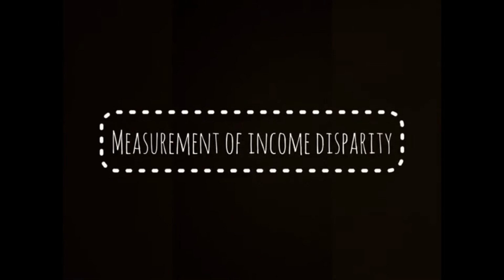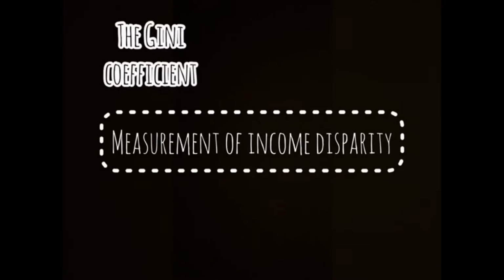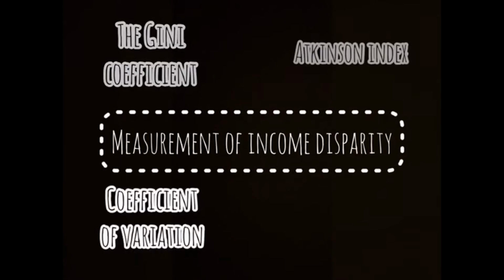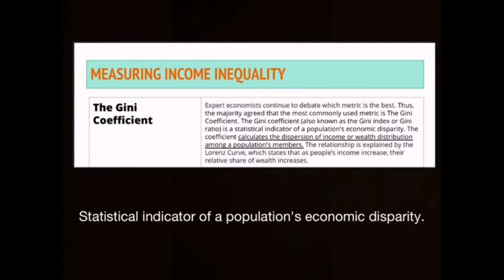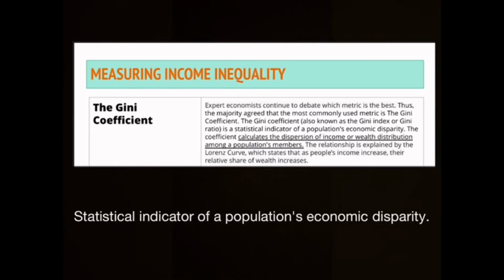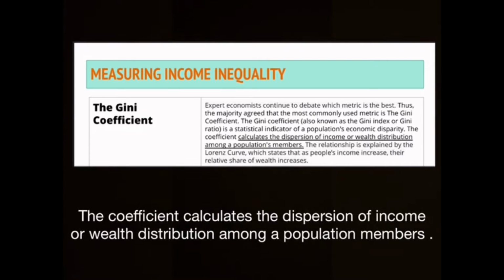Moving on to the measurement. How do we measure the income disparity? Well, there are actually some methods that are used by economists for the measurement. The first one is the Gini coefficient. The Gini coefficient is a statistical indicator of a population's economic disparity. The coefficient calculates the dispersion of income or wealth distribution among a population's members.